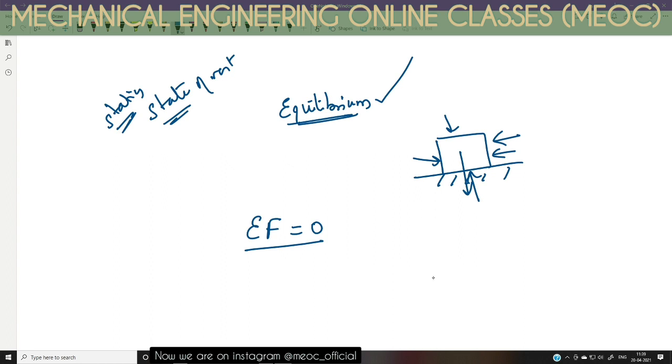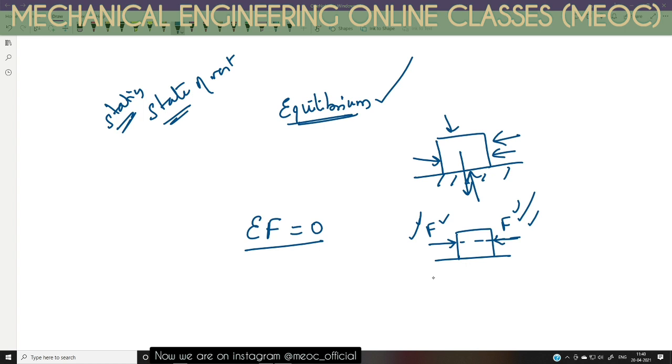Mathematically, even if there are many forces acting on an object, for example, there is a push force F here along a line of action, and there is another pull force. This is F, this is also F. Magnitudes are the same, the line of action is the same, and the directions are opposite. So the net effect is that F and F nullify each other. The effect of the first F is nullified by the second F, or the other way around. The sum of forces is zero. So when the resultant of all the forces is zero, there is no net external force acting on it, and the body is in equilibrium.